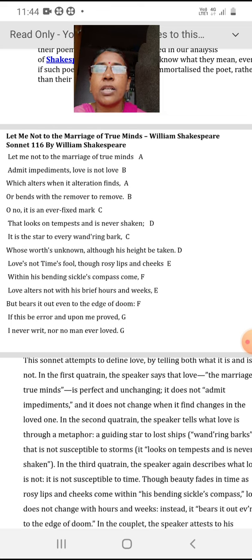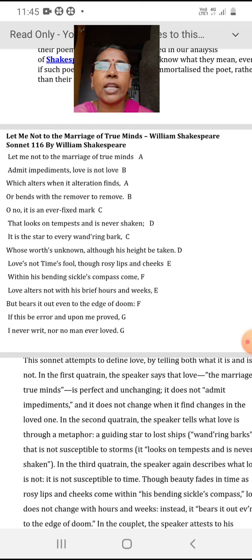So this is the sonnet written by William Shakespeare, where he has tried to define the qualities of love. What are the features of love, or what is true love? In this poem, he tries to tell us what it means by true love. What are the qualities of true love? He tries to define love here.